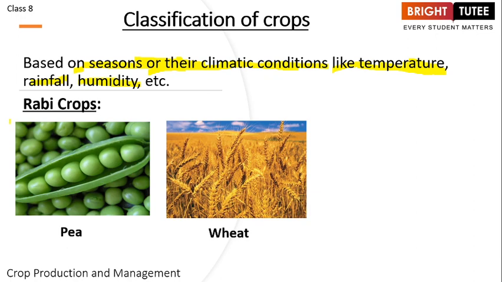Right? So first of all, let's talk about the rabi crops. These are the crops which we grow in the winter season, right? Usually whenever we say winter season, it is during the winters that we grow these crops. So rabi crops are the winter crops, grown during the winter season. Now how do we understand that? Let's see when the seeds of the plants are sown.